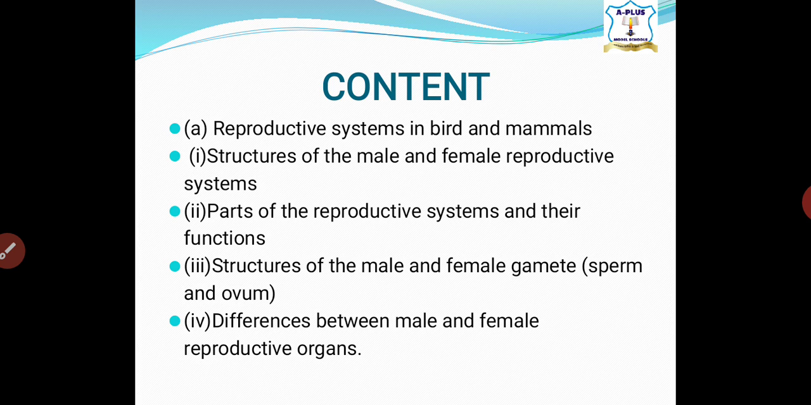Now, under this topic, we're going to talk about so many things. We're going to talk about reproductive system in birds and mammals. Under that, we talk about the structure of the male and female reproductive system. We talk about parts of the reproductive system and their functions. We talk about structures of the male and female gametes, which is the sperm and the ovum. We're going to talk about the difference between male and female reproductive organs.